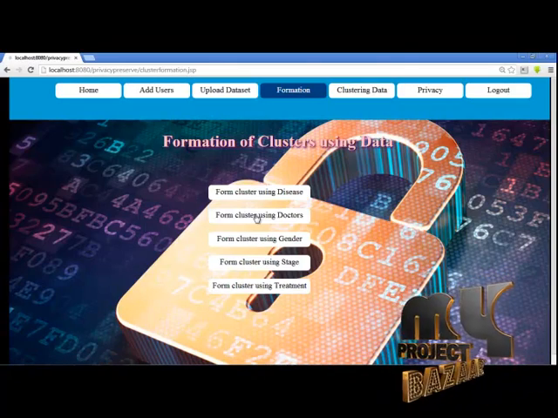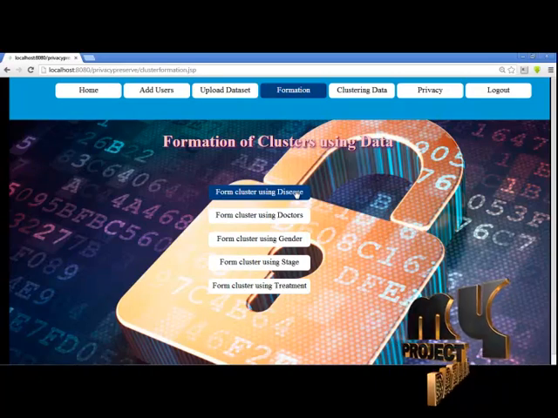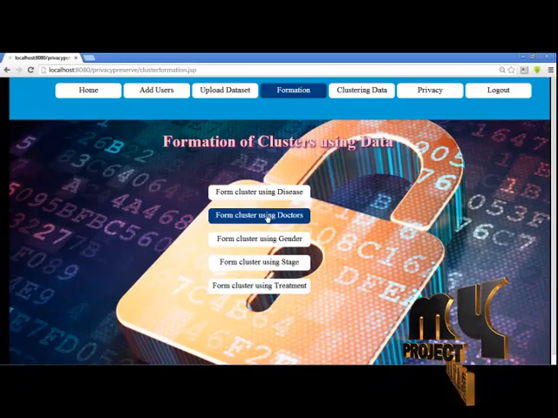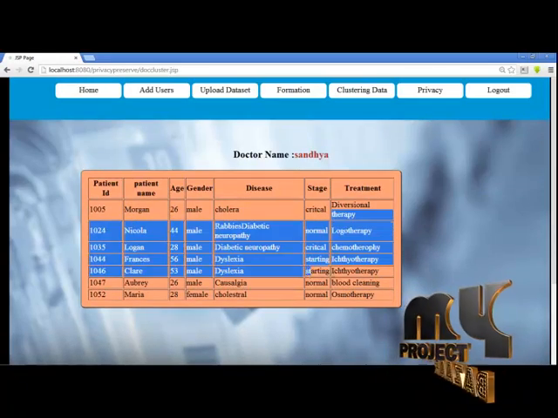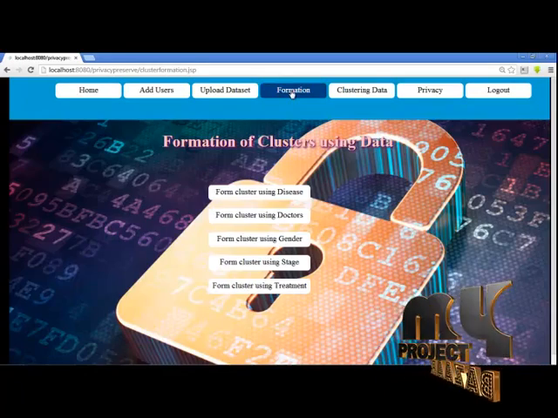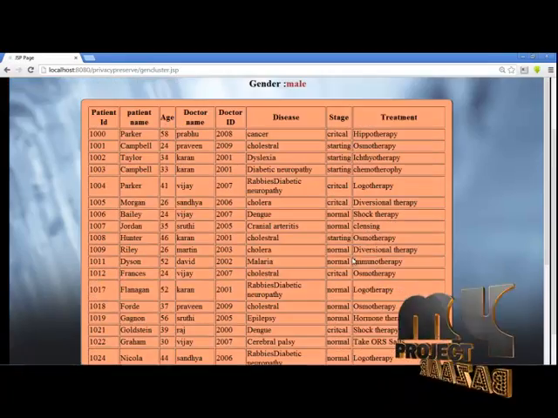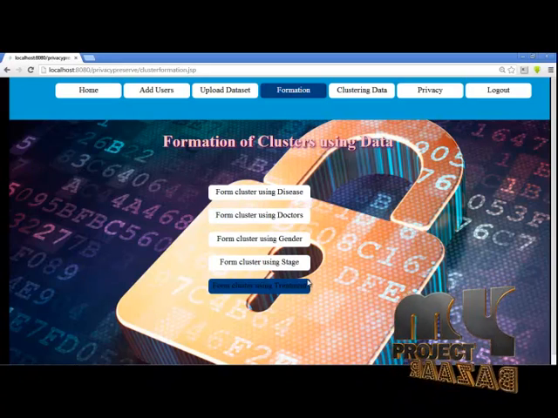Then cluster formation. According to the dataset, there are various clusters available, like clustering using disease, doctors, and genders. Let me see the disease, cancer. This is the list of cancer patients, with patient details and doctor details. Now form a cluster using doctor. Select a doctor here, and this is the list of patients under the doctor. Again, cluster using gender. Now click male. This is the list of male patients in the data. Like that we can also form clusters using disease stage and treatments.